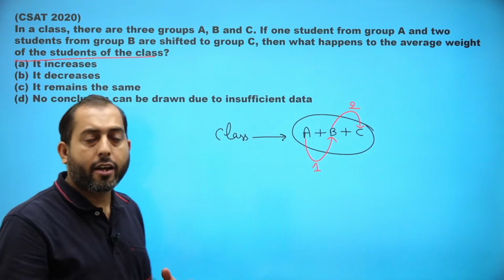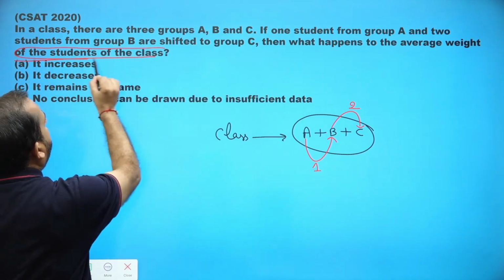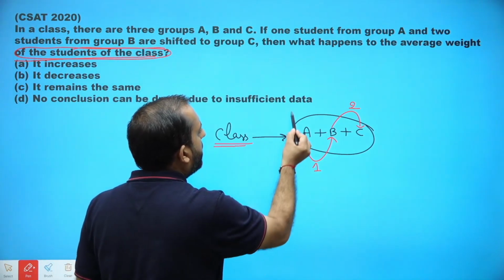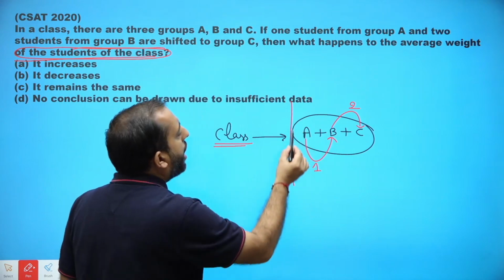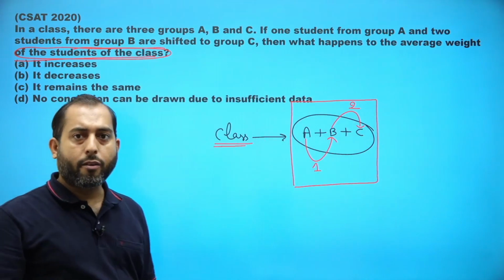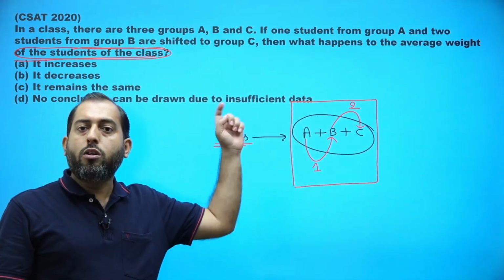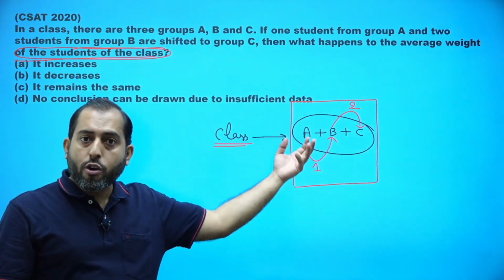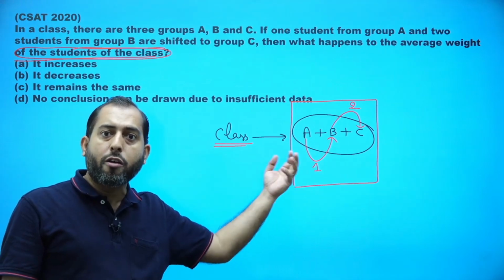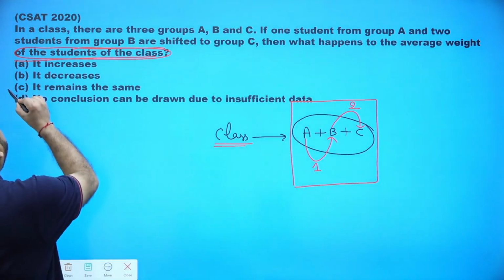Now try to understand. In the end, the examiner is interested in the weight average of the class. If I pay attention to the class, I can see that in the beginning and in the end, the number of students in the class is the same. No new student has joined the class, no student has left the class. If replacement is going on, it is going on within the class itself. So in this kind of scenario, the answer is option C only.